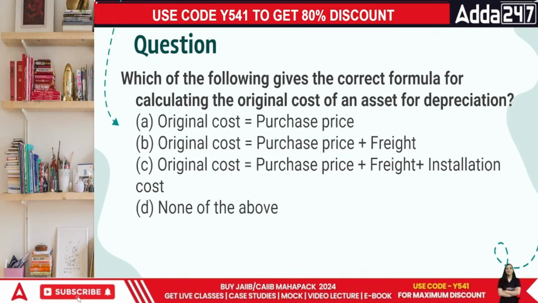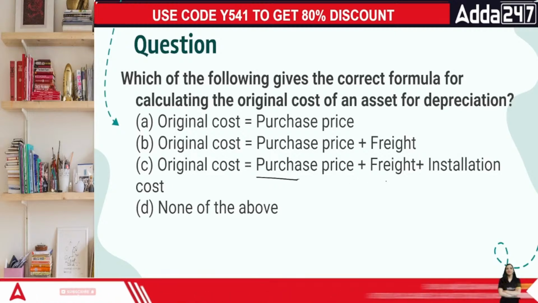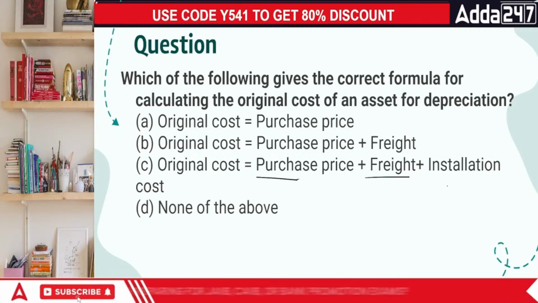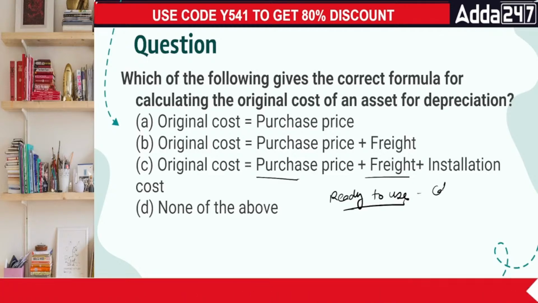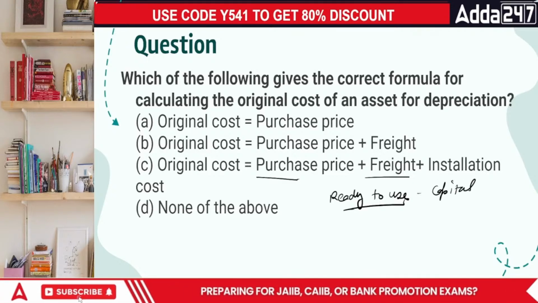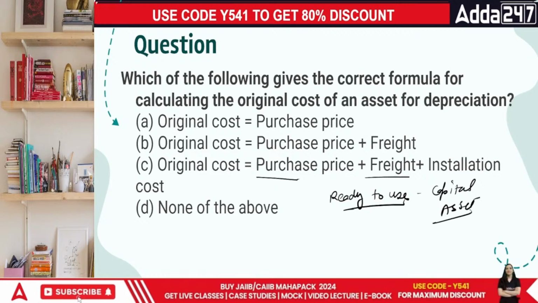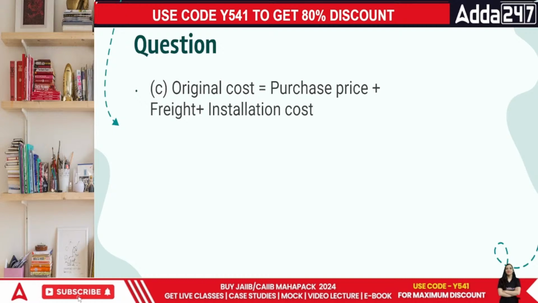In this case, the total value of the asset is your purchase price plus the freight that you are paying and installation charges. The point where the particular asset becomes ready to use, that entire amount becomes a part of your capital asset. Everybody, that's the correct answer.